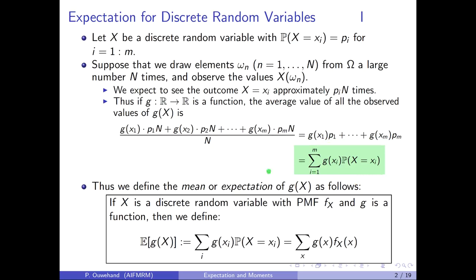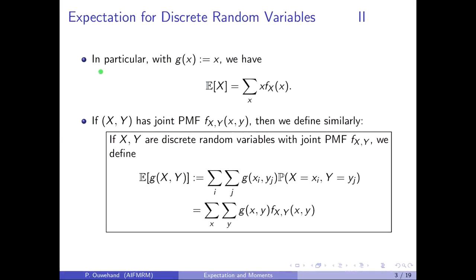And that gives us a definition. We define the mean or expectation of g of X as follows for a discrete random variable. If X is a discrete random variable with PMF given by f sub X, and if g is a function, then we define the expectation of g of X to be the sum over all possible values of the random variable capital X of g of x times the probability. In other words, it's just the sum of g of x times the probability mass function of the random variable X, summed over all possible values of the random variable capital X.